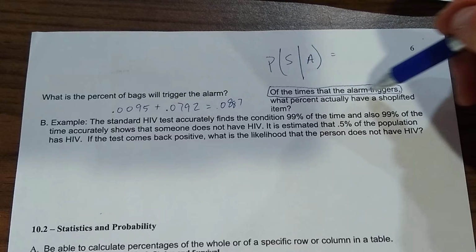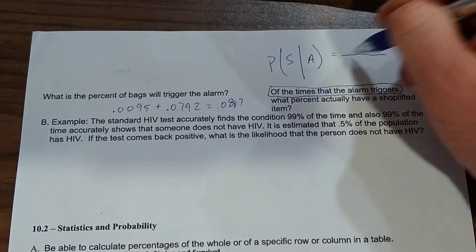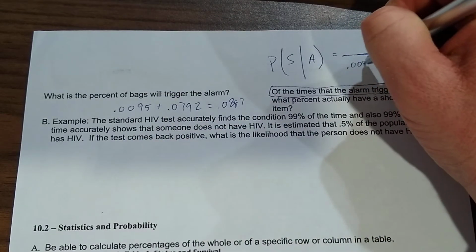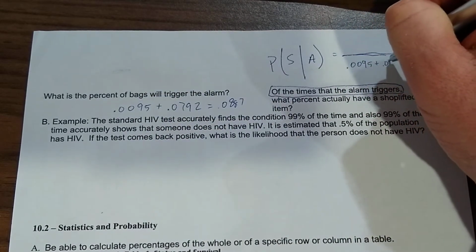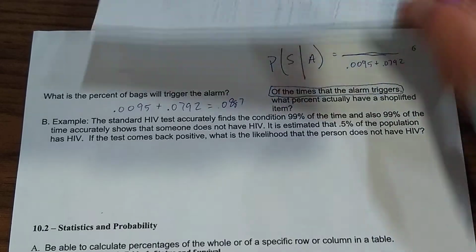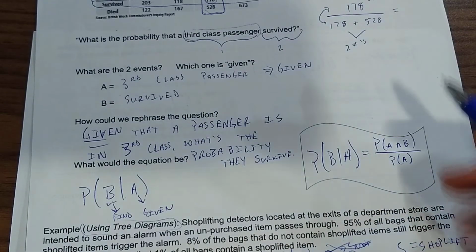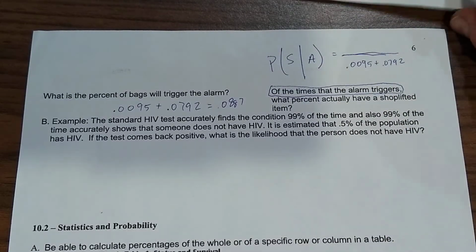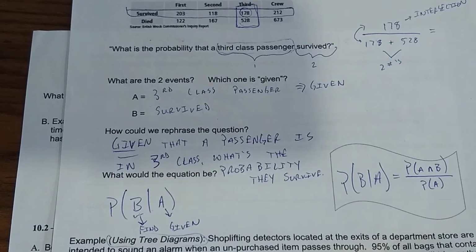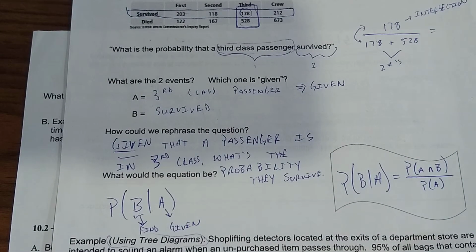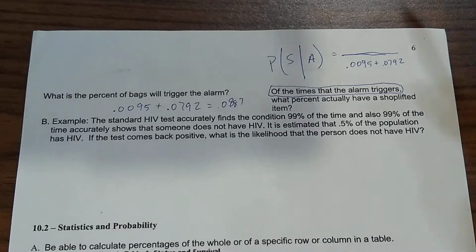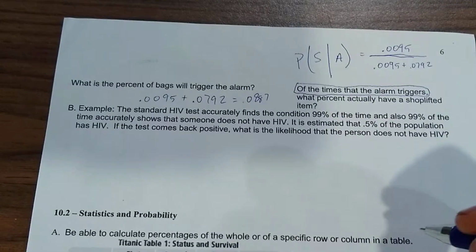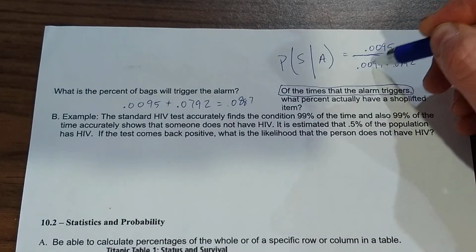But the times the alarm triggers, there's two ways that you can make the alarm trigger. And we found the two probabilities already, 0.0095 plus 0.0792. The two ways that the alarm can trigger are right here and right here. Now I want to say what percent of those, not all of them, of those actually have the shoplifted item. Well, the shoplifted one is up top. Of the two alarm ones, here's the one that actually set off the alarm with a 0.0095. Now notice, two numbers on bottom, two numbers on bottom. The same number shows up twice.